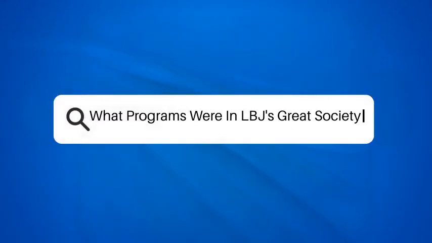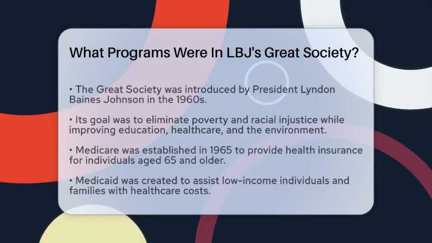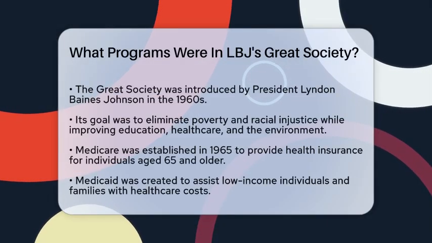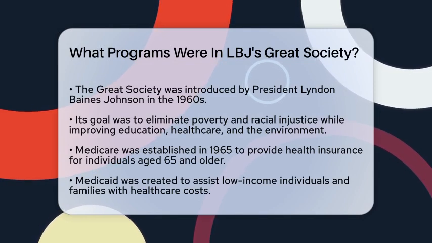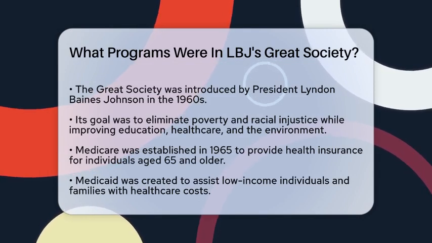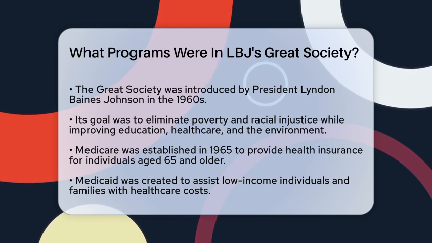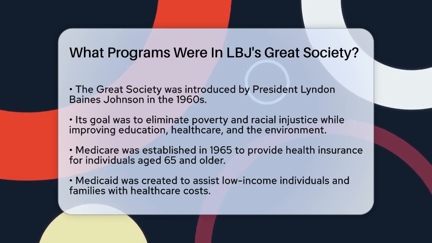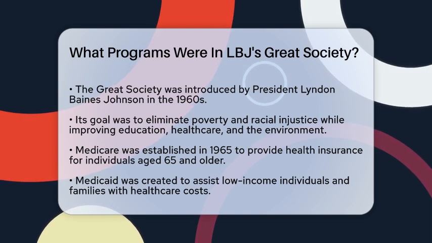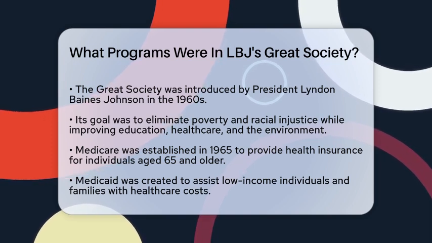What programs were in LBJ's Great Society? Imagine a time in American history when the nation was striving for equality and progress. In the 1960s, President Lyndon Baines Johnson introduced a series of initiatives aimed at transforming the social fabric of the United States. This ambitious vision, known as the Great Society, sought to eliminate poverty and racial injustice while improving education, health care, and the environment.